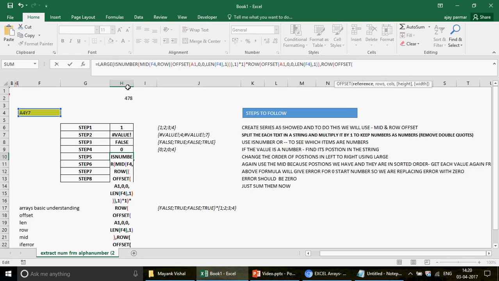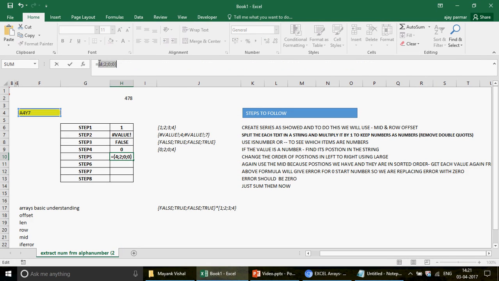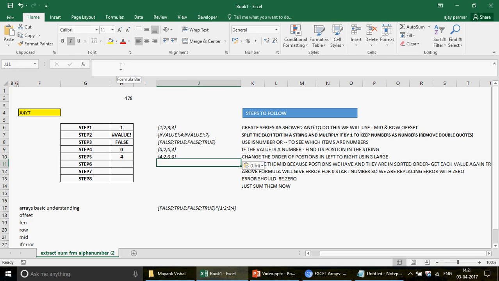Now this can be L1 as well, this can be B1 as well. As long as you're putting it in row number 1, you can choose any cell. So I'm going to write here 0 and 0, and then height. The height obviously would be the length of how many characters I have. This will form the 0 0 0 0, and then I will write here 1, and now this row function will be converted into 1 2 3 4. The moment you press Ctrl Shift Enter, look at this, what happens. You go to the equals sign and you press F9. This is what exactly is going to happen, 4 2 0 0. So you have actually reversed the order.